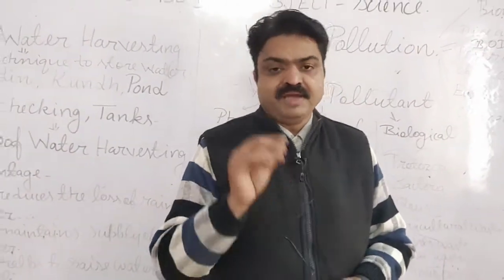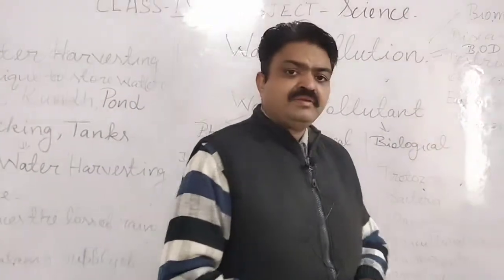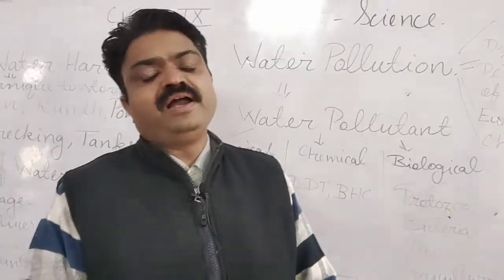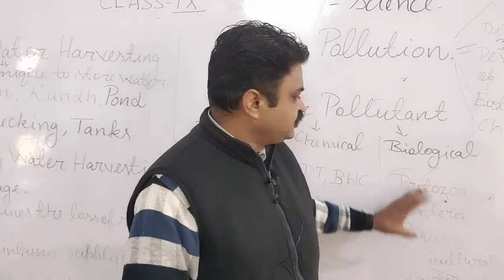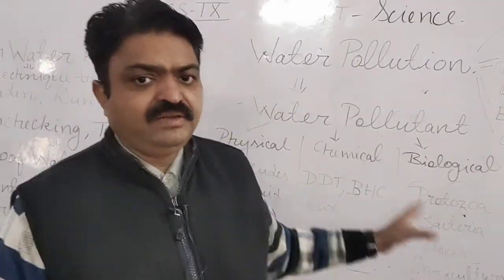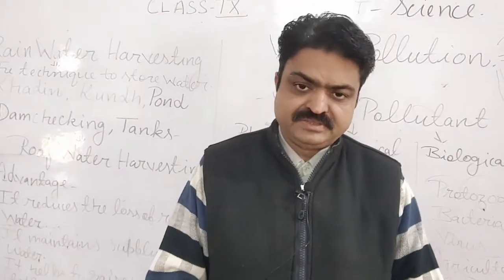Protozoa, bacteria and viruses, and with this agricultural waste, animal waste and human excreta. These are the biological components that disturb the composition of the water, student, and they are known as biological pollutants.